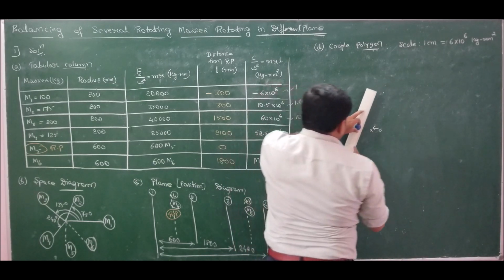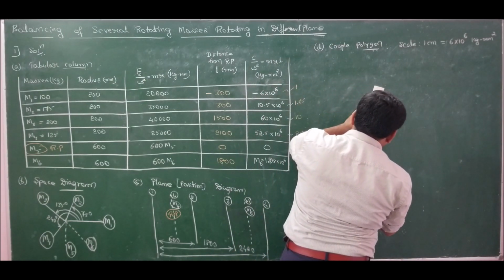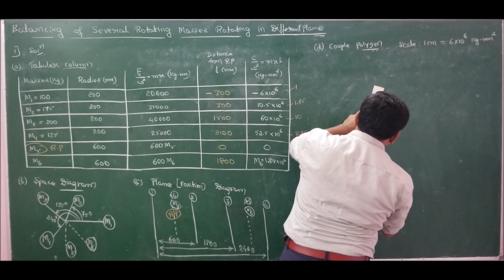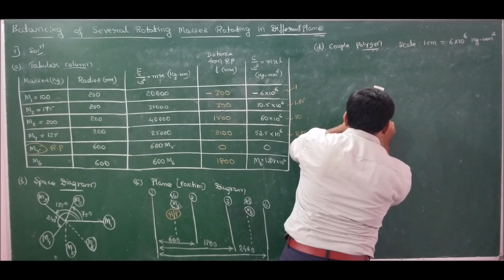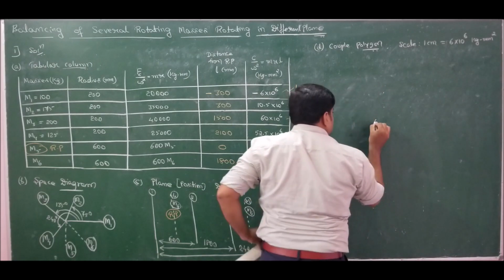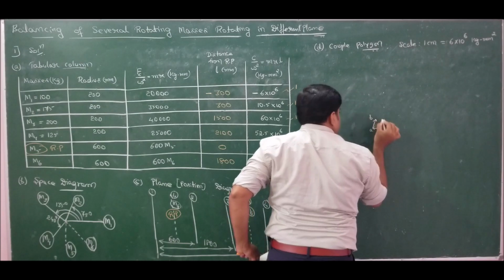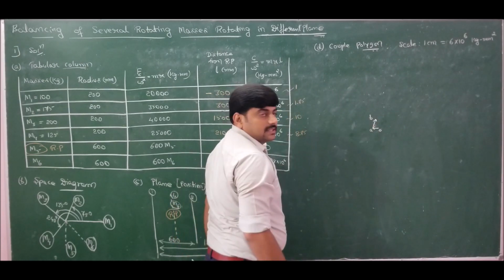And the length is 1.75. At an angle of 75 degrees, I should go for 1.75 centimeters. Okay, done. I have drawn 1.75. B. Angle is 75 degrees.